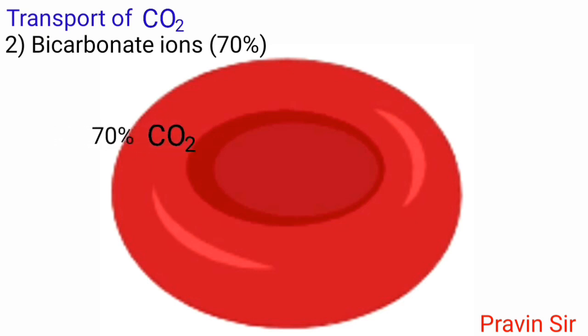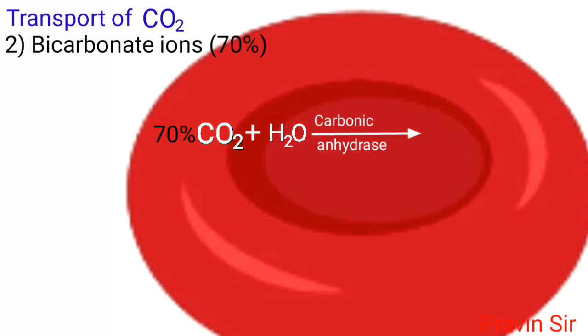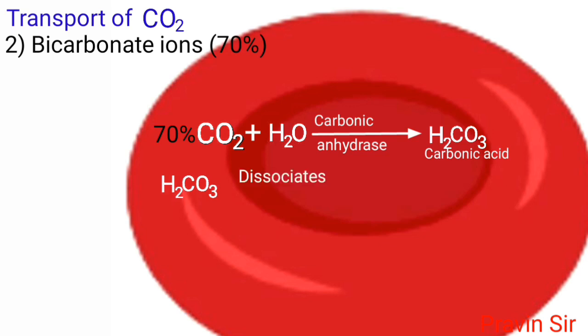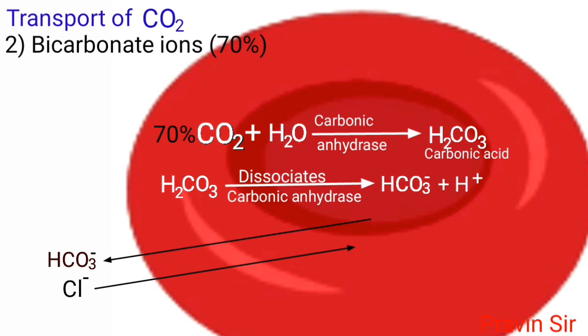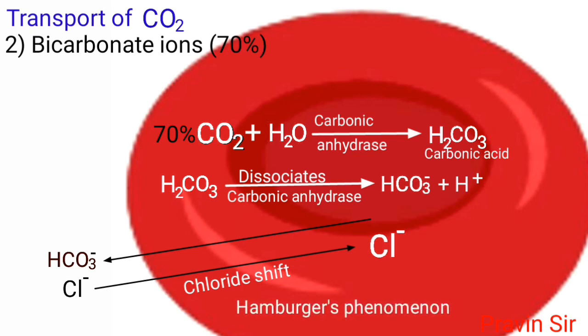70% of carbon dioxide diffuses into the RBCs, where it combines with water in the presence of carbonic anhydrase to form carbonic acid. Being unstable, carbonic acid dissociates into HCO3 and H+ in the presence of the enzyme carbonic anhydrase. The accumulated HCO3 moves out of the RBC in exchange for chloride. This movement of chloride ion is known as chloride shift or Hamburger phenomenon.